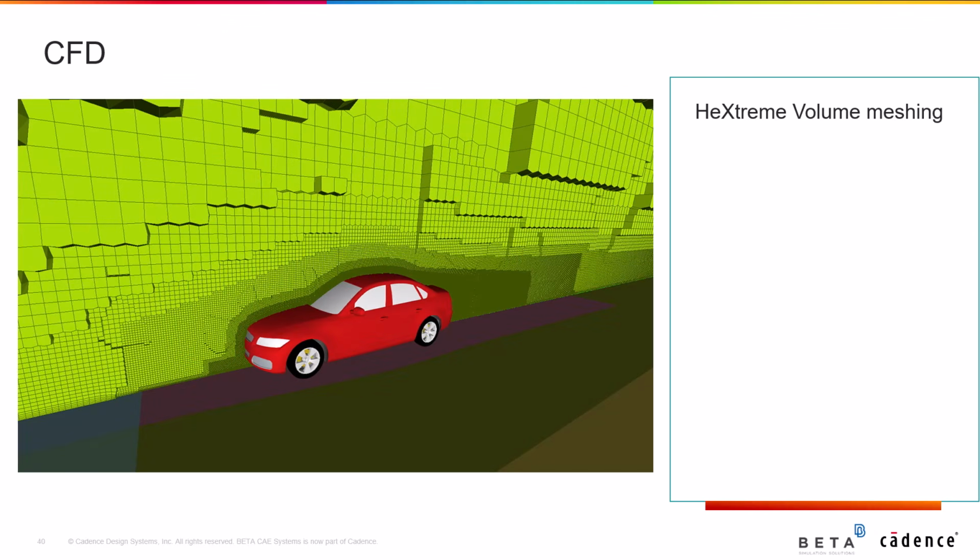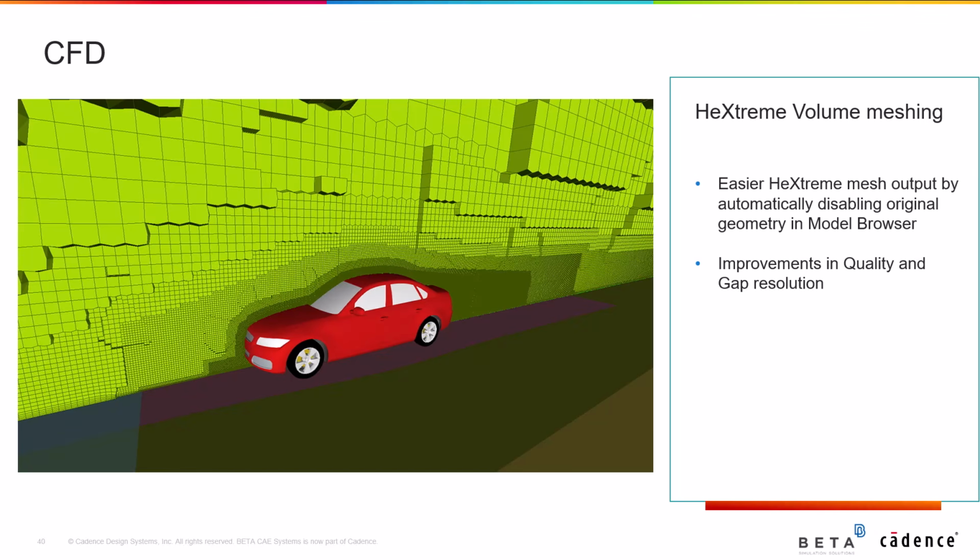Regarding HexTream functionality, first of all, easier HexTream mesh output is now supported by automatically disabling original geometry in Model Browser. Also, improvements in quality and gap resolution are introduced, along with more controls for layer specs and assigned quality criteria.